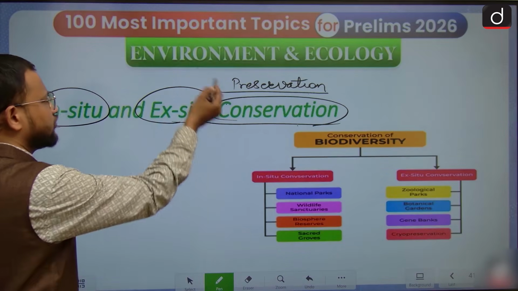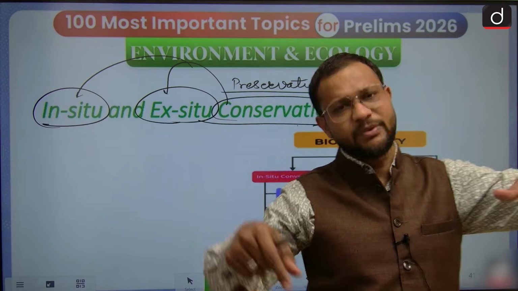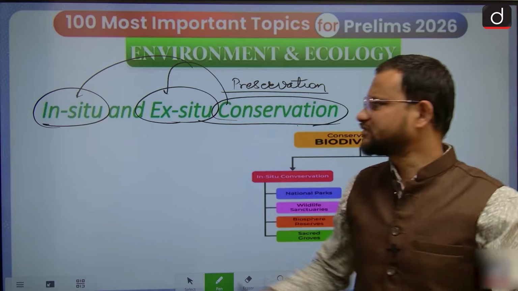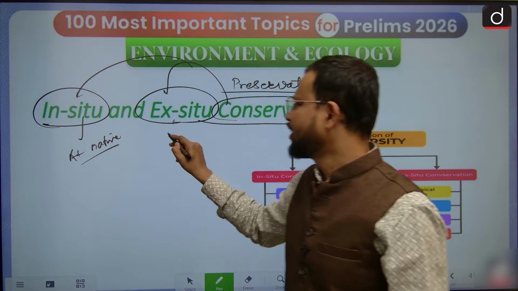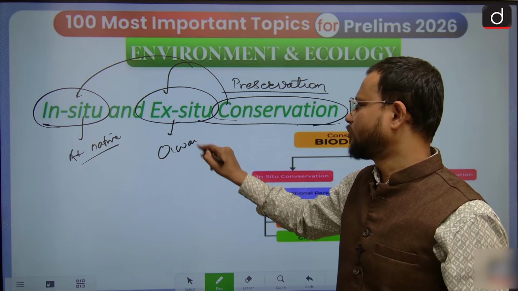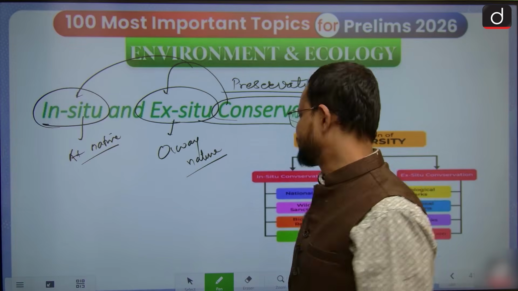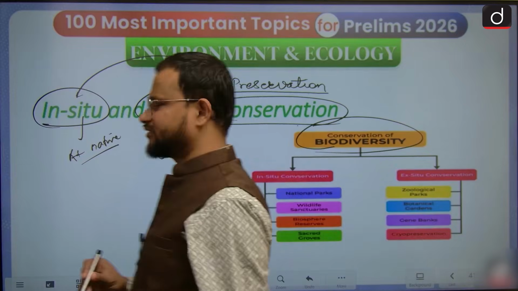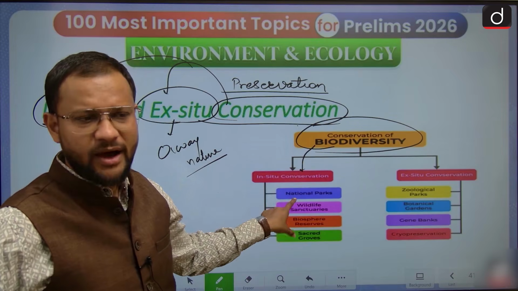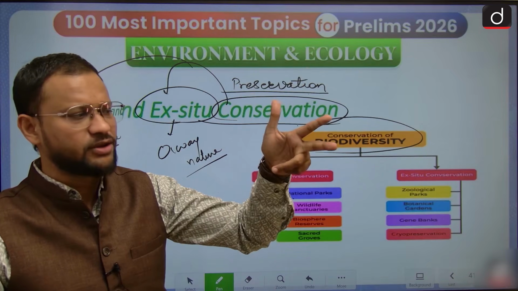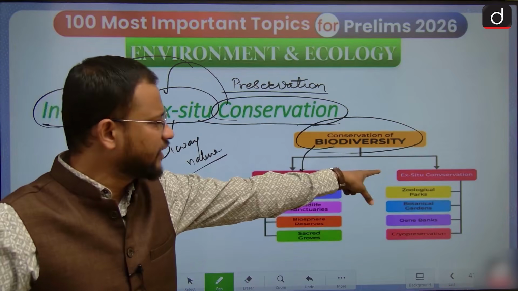Conservation of an ecosystem or biodiversity could be of two ways. If it takes place at the same place of its origin, at the native place itself, that is in situ. If it is away from the native place, that is the ex situ means of conservation. In situ examples: national park, wildlife sanctuary, biosphere reserve, conservation reserve, community reserve, sacred groves. Then ex situ.